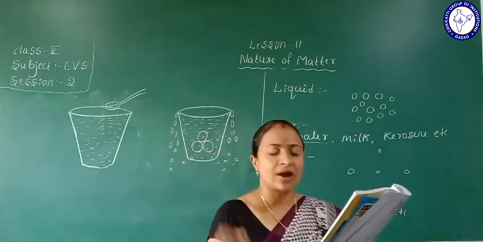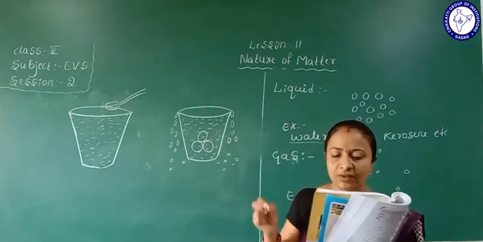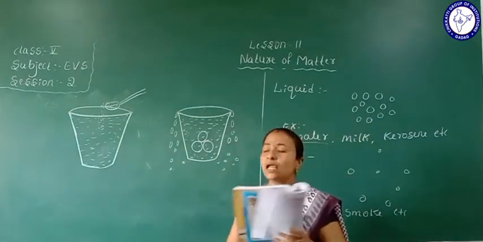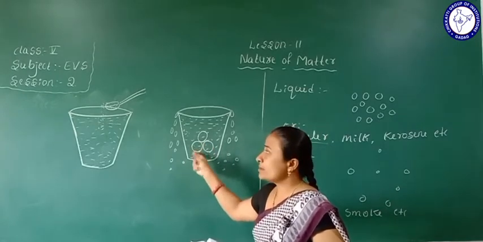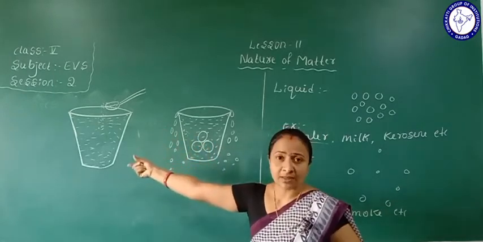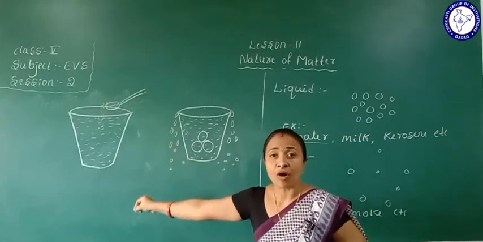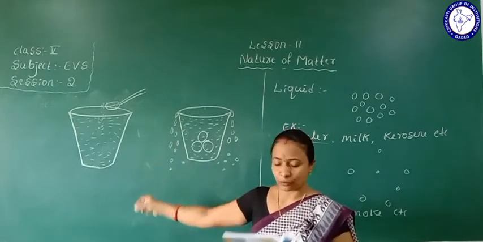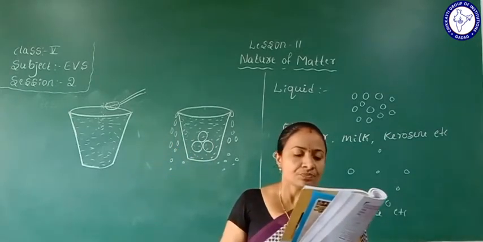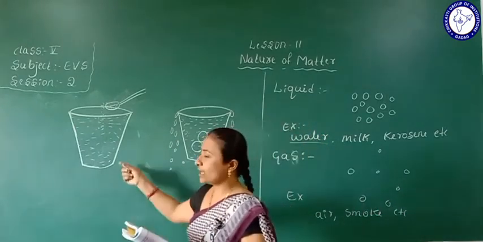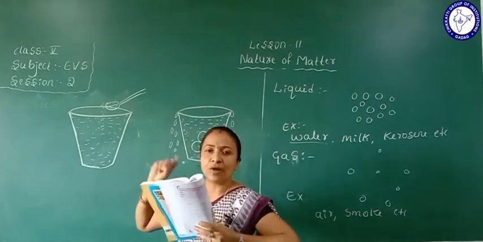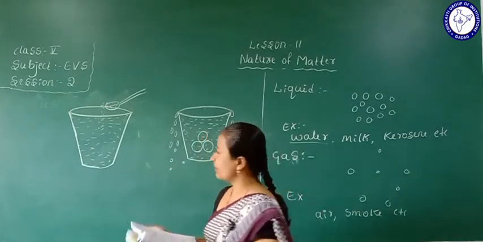So did you find any difference? It means we will add sugar powder equal to the weight of three marbles. Three marbles' equal weight of sugar particles we will add into the water in this experiment. Did you find any difference in the water level? Observe and write it here.